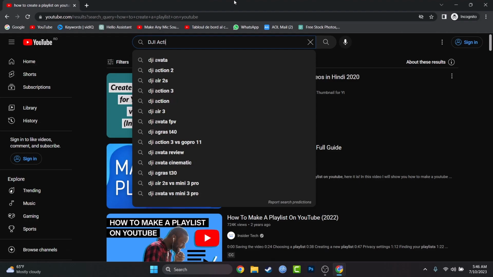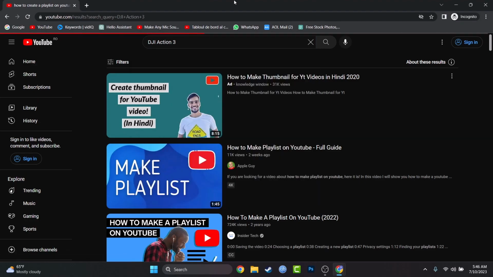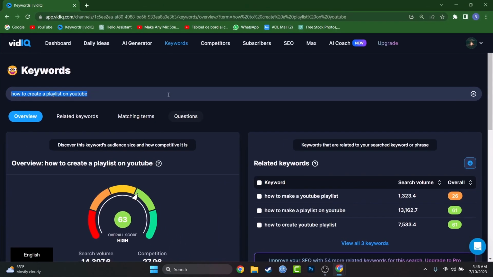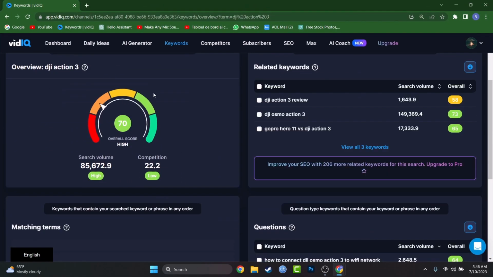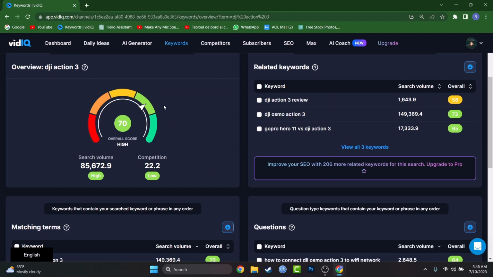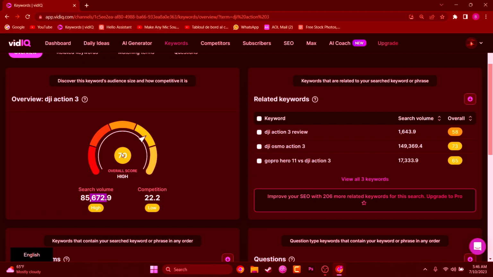DJI Action 3. If you don't know what that is, it's an action camera like a GoPro. However, let's put this into vidIQ because I want to show you something. Yeah, this is something rare which you would see on vidIQ. As you can see, the competition is small, but the search volume is huge and the overall is high. So when you see your competition is low and your search volume is high, it means that you have to create a video of this type.